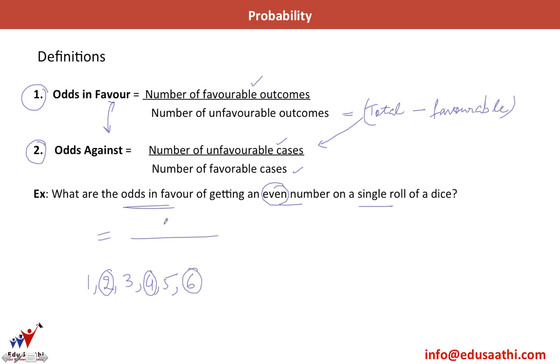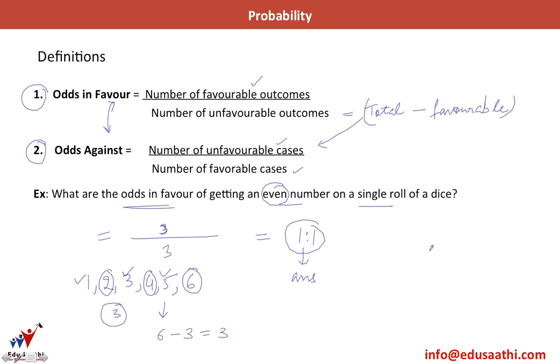So my number of favorable cases is 3. What is my number of unfavorable cases? The odd numbers 1, 3 and 5, which are also 3. Or I can find it using the total number of cases, which is 6, and the number of favorable cases, which is 3. So 6 minus 3 is again equal to 3. So what are the odds in favor of getting an even number on a single roll of a dice? It is 1:1. This is my answer.